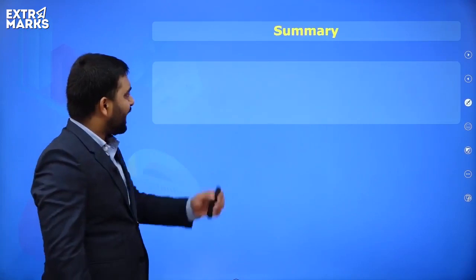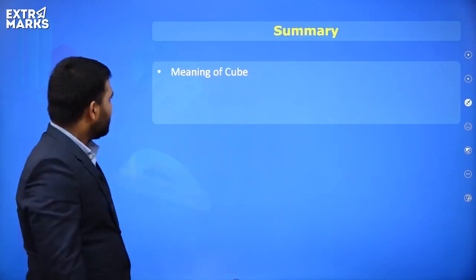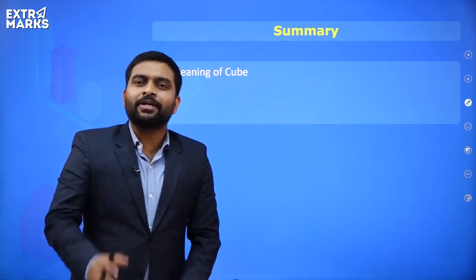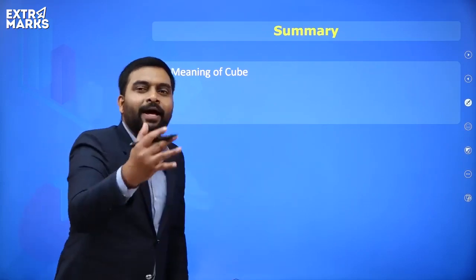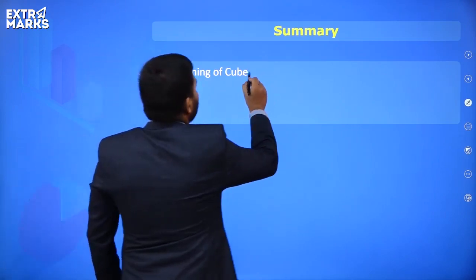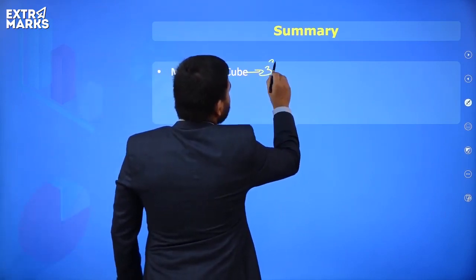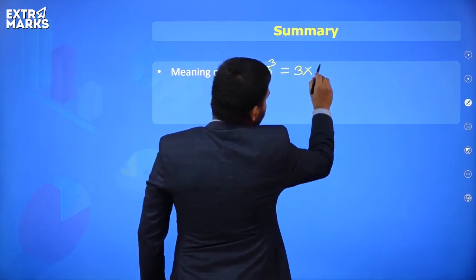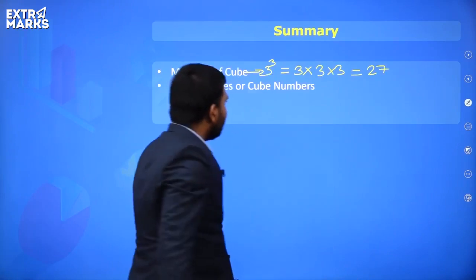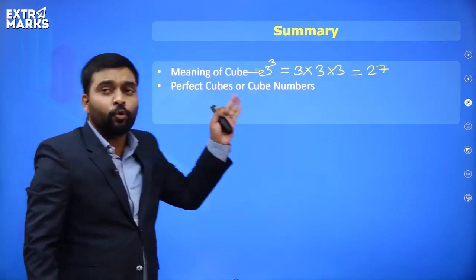Now everyone, let's summarize whatever we have studied. So first thing is, we studied the meaning of cube. What is the meaning of cube, everyone? Multiplying any number with itself 3 times. So if I say, what is the cube of 3? You'll say, sir, 3 times 3 times 3, that is how much? It is 27. Correct?